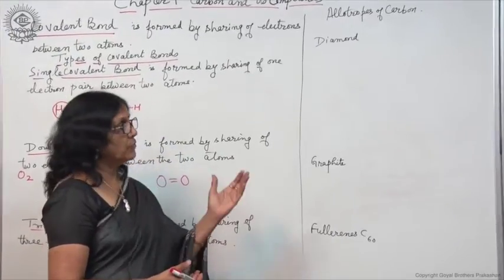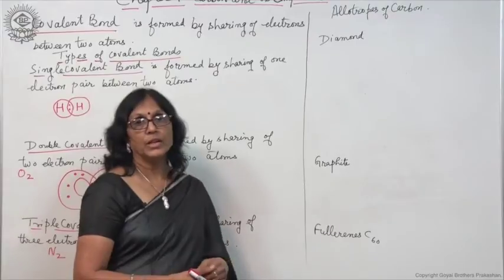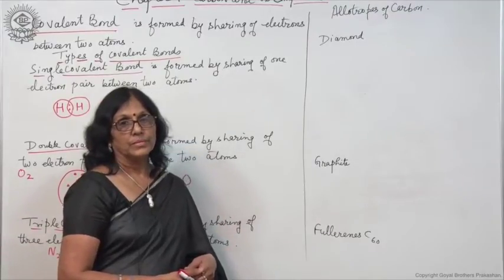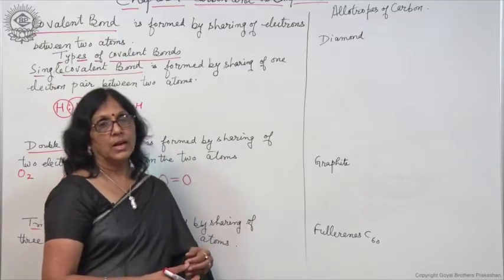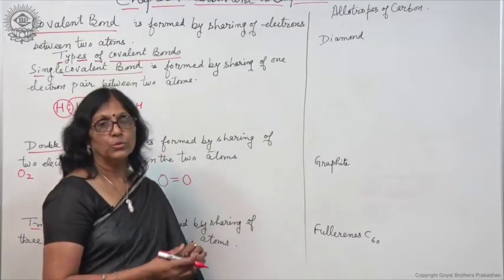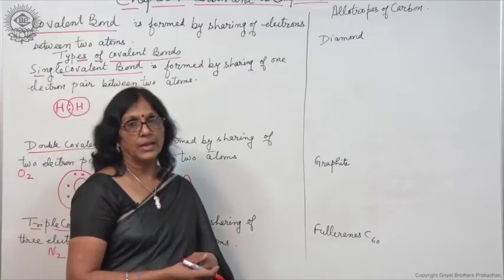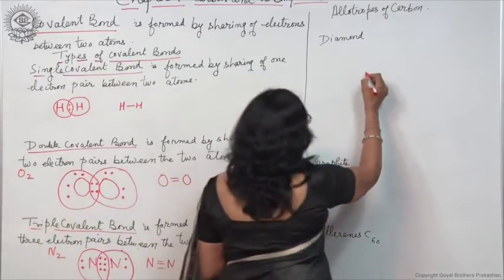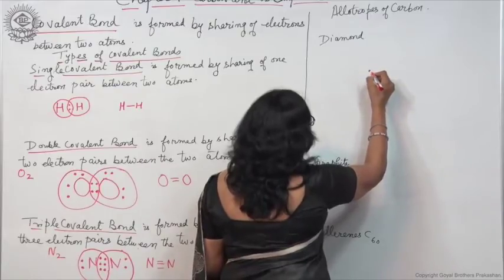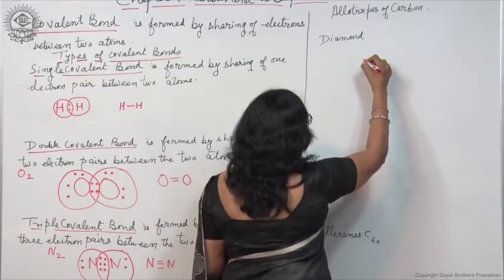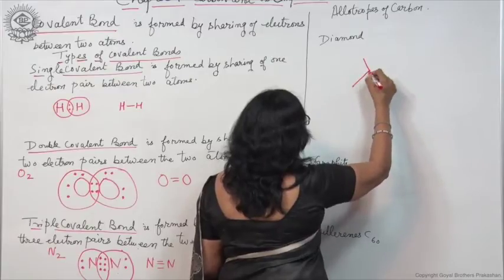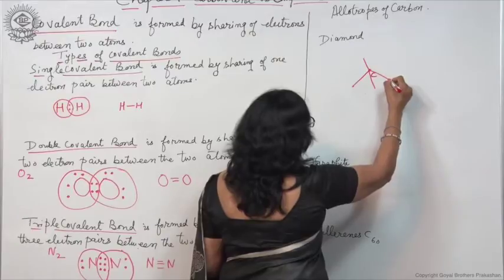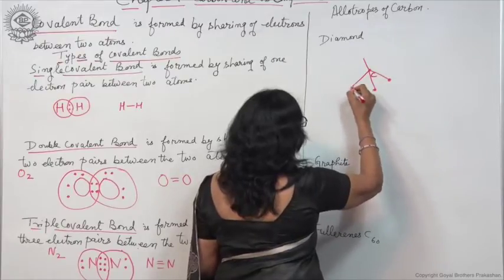As you know, they have different physical properties. Diamond is very hard, the hardest substance known. Each carbon atom is linked to 4 other carbon atoms by strong covalent bonds. Let us say this is a carbon atom. This dot indicates one carbon atom, second carbon atom, third carbon atom.